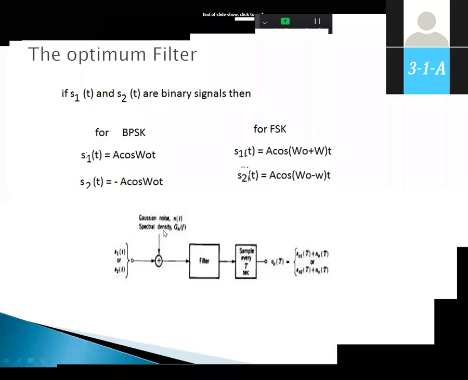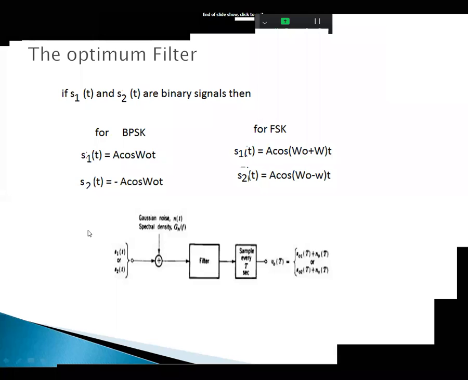Now here is the optimum filter. The signal S1 of t or S2 of t is given to an adder. The other input to the adder is Gaussian noise, eta by 2.